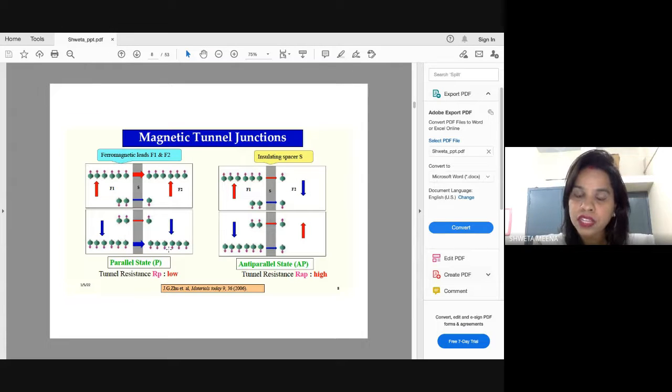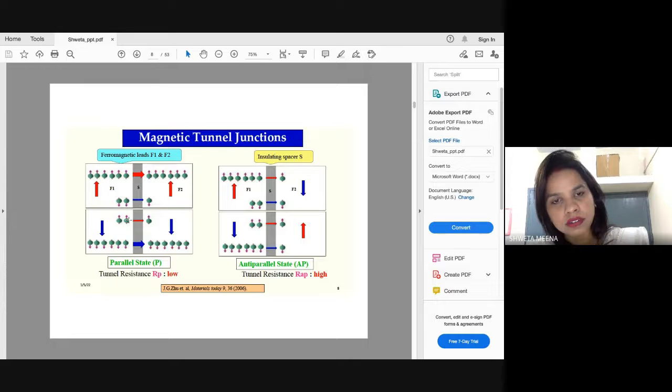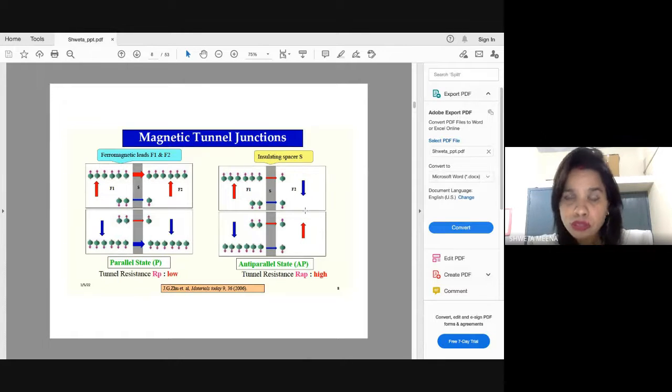So when the orientation of both the layers is the same or parallel, the resistance encountered by the electrons will be less, because the same orientation of spin is being encountered here. So we say the resistance is low and the current in case of parallel orientation is very high. The other case is the anti-parallel case, when your orientations are opposite to each other. The magnetic moment of this layer is upwards, the magnetic moment of this layer is downwards.